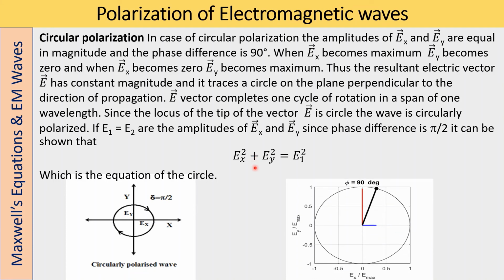So here we will get the circularly polarized light. When Ey becomes 0, Ex becomes maximum. When Ex becomes maximum, Ey becomes 0. So like that.